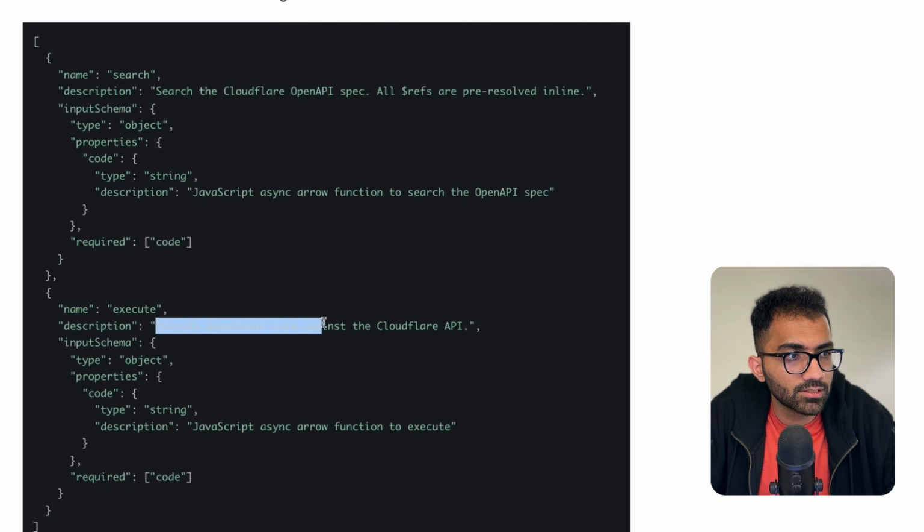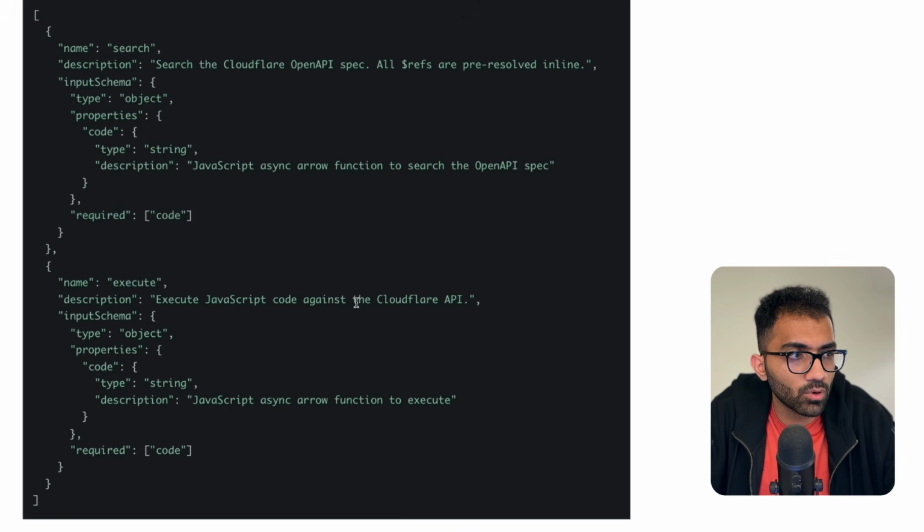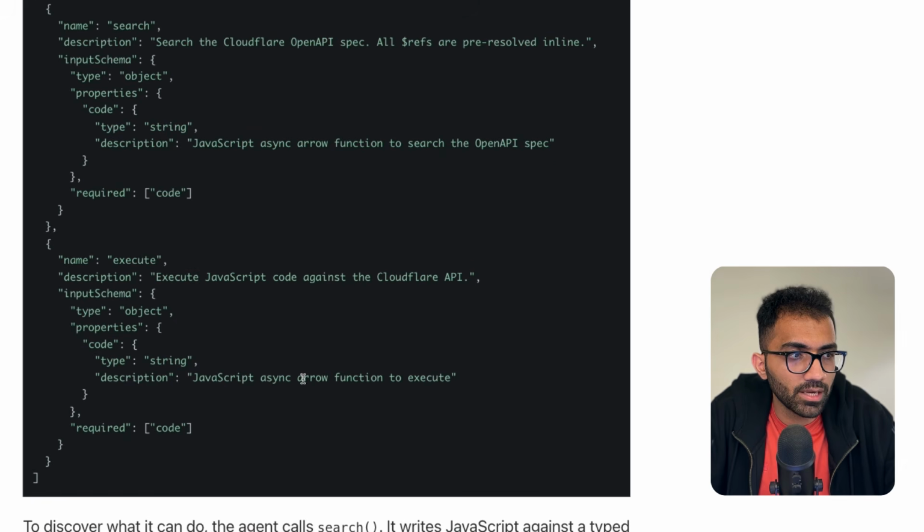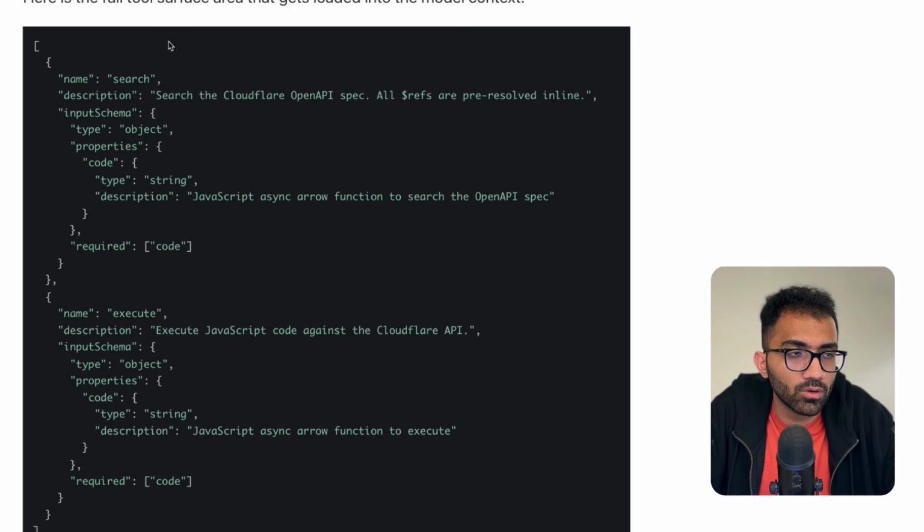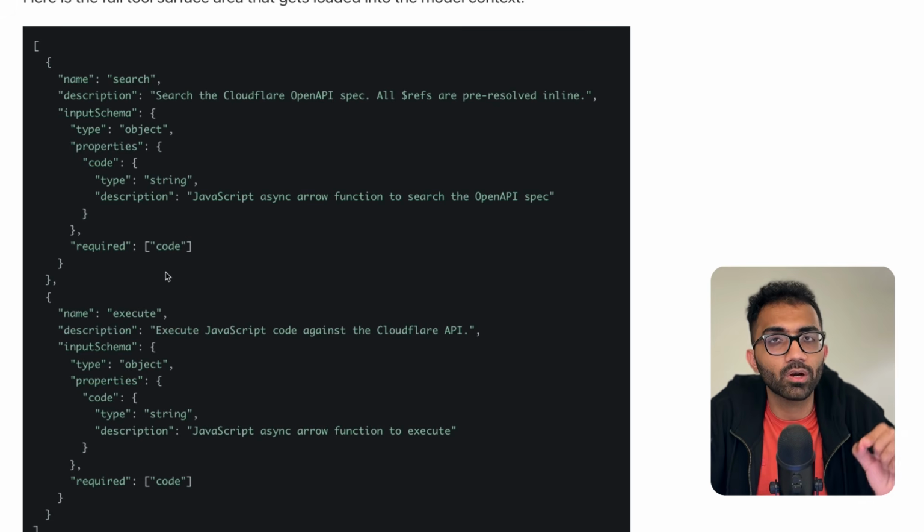And then they have this execute function, which executes JavaScript code against the Cloudflare API. It takes a JavaScript async arrow function to execute. So you see over here, search itself requires you to pass code. So the LLM is not supposed to ask, hey, what is the tool for this? The LLM itself is supposed to write the code in order to get the result that it wants.